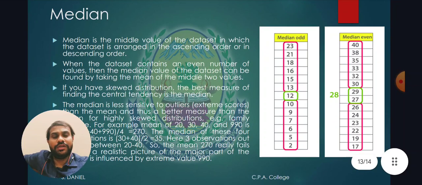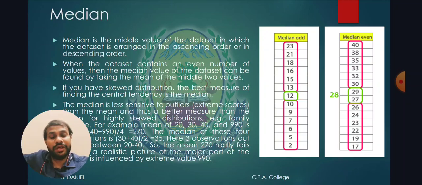Then median. The median is the middlemost value of the given observed data. First of all, we need to arrange the data in ascending or descending order.